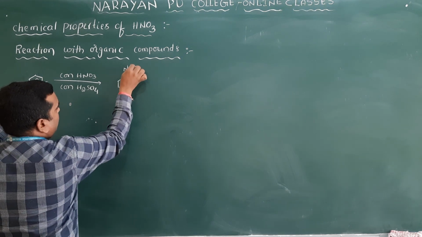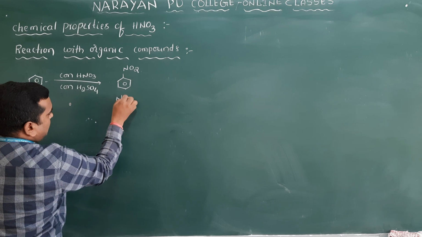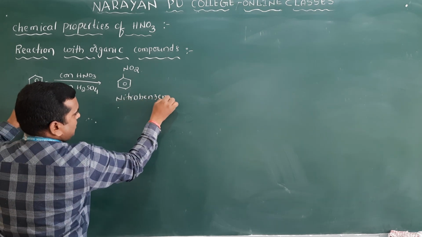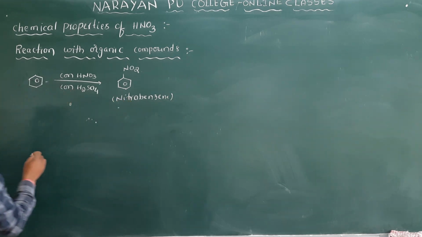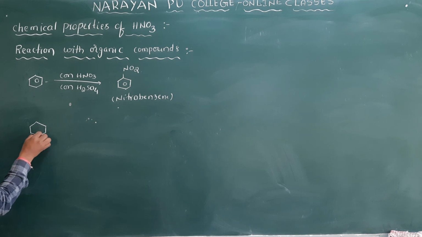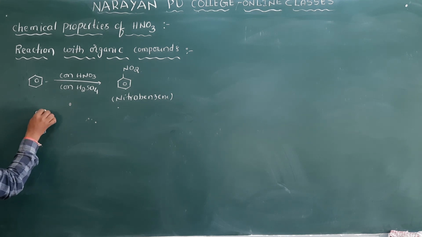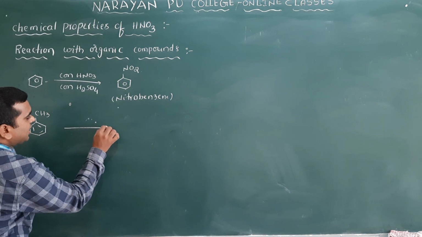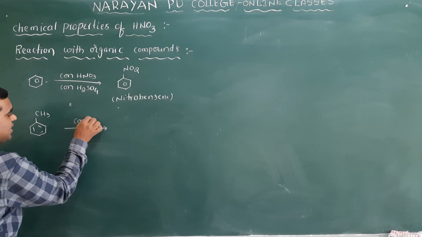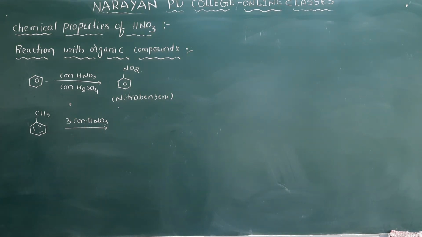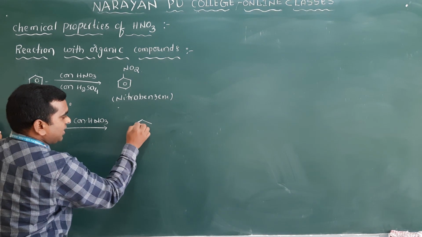Nitrobenzene. Clear? And in the same way, if I take toluene, what is the toluene formula? This is CH3, this is toluene. This is reacted with 3 moles of concentrated HNO3.